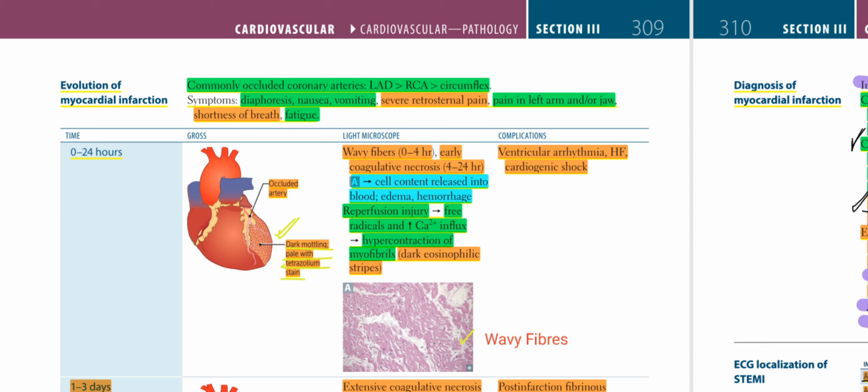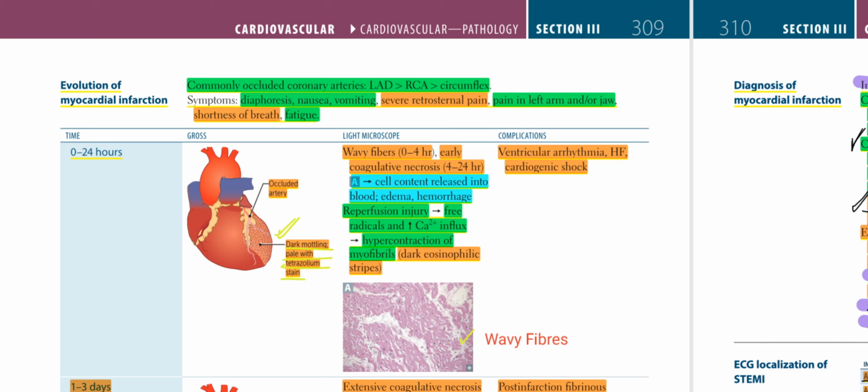Evolution of myocardial infarction. Commonly occluded coronary arteries: left anterior descending artery, greater than right coronary artery, then left circumflex artery. Symptoms would be diaphoresis, nausea, vomiting, severe retrosternal pain, pain in the left arm and/or jaw, shortness of breath, and fatigue. Time: 0 to 24 hours.